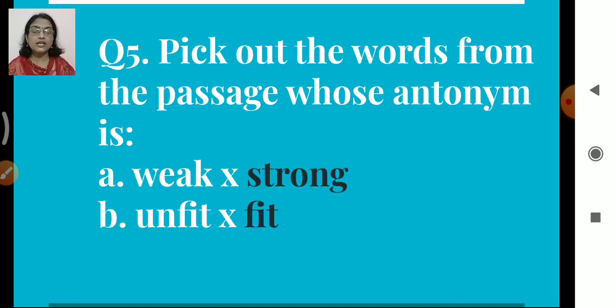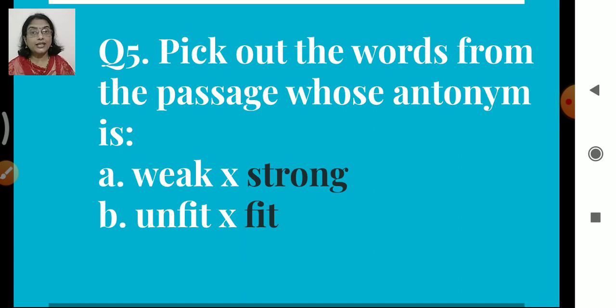Now pick out the words from the passage whose antonym is, so for weak, answer is strong. Remember the answer is strong. The fresh air of the morning makes our lungs strong. And then the next is unfit. Fit. Morning walk is the only way to keep our body fit. So answer is fit.